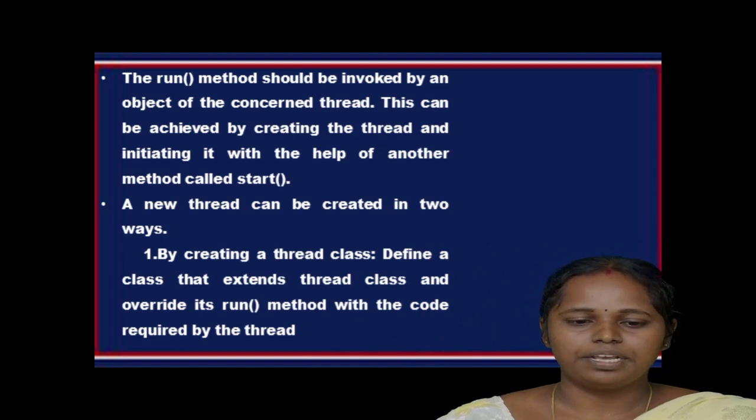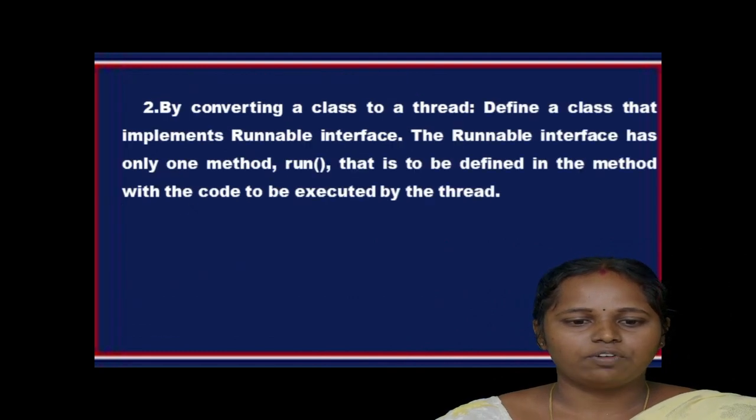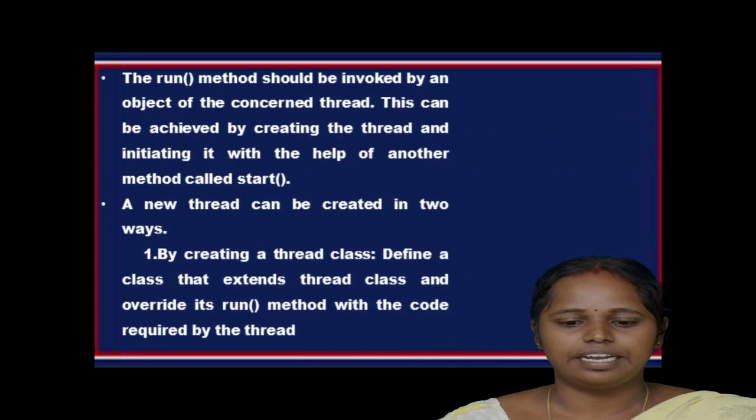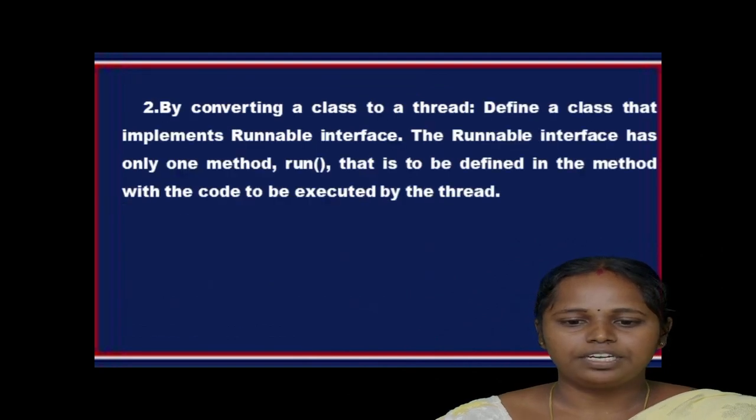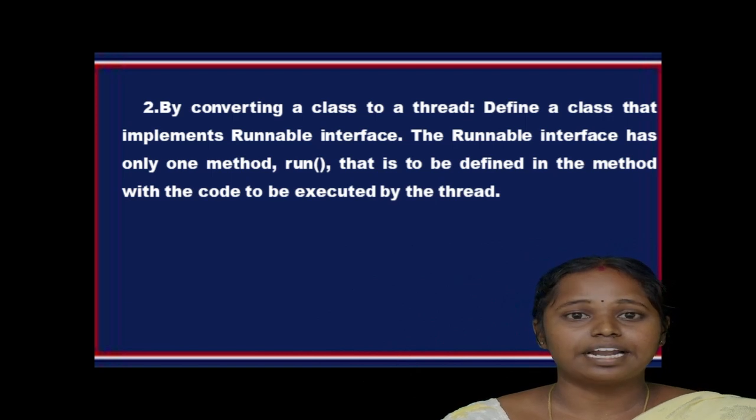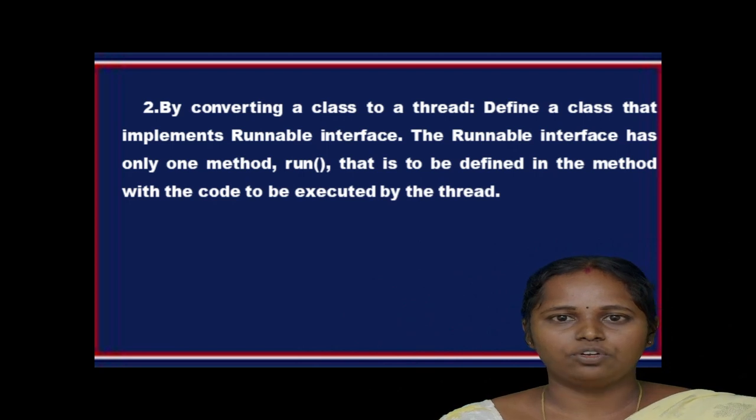A new thread can be created in two ways. The first one is by creating a thread class, and the second one is by converting a class into a thread. In creating a thread class, we define a class that extends the Thread class and override its run method with the code required by the thread. By converting a class to a thread, we define a class that implements the Runnable interface. The Runnable interface has only one method, run, which is to be defined with the code to be executed by the thread.